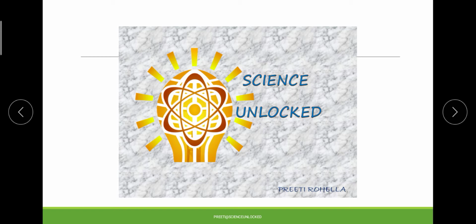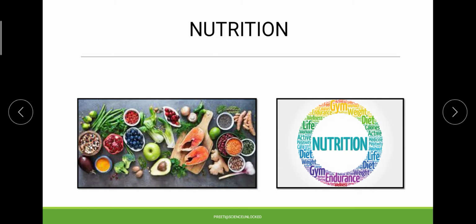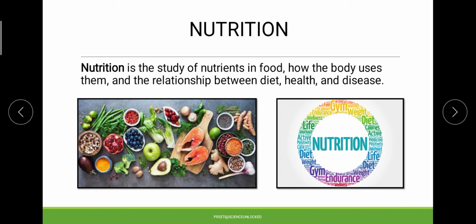Now the very first topic that we are going to do in today's session is about the concept of nutrition. Whenever we talk about nutrition, it is more or less the food that we are eating. But in this aspect, it is not only the food that we are eating, but also the nutrients which are inside the food and how exactly those nutrients are making an impact in the body who is consuming that particular food.